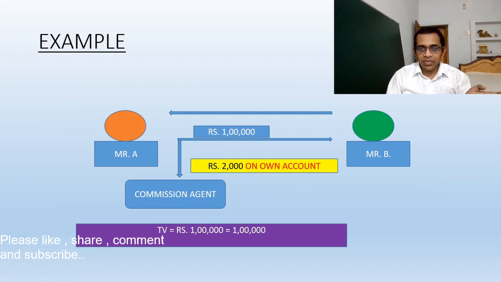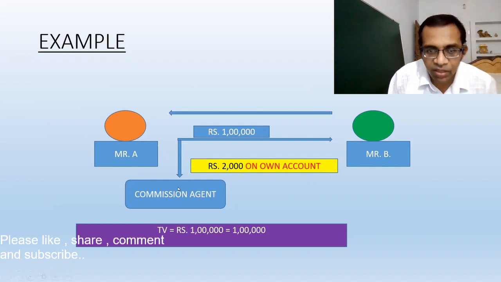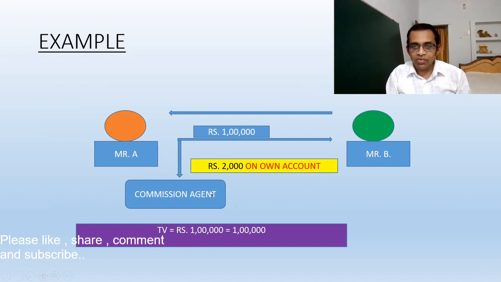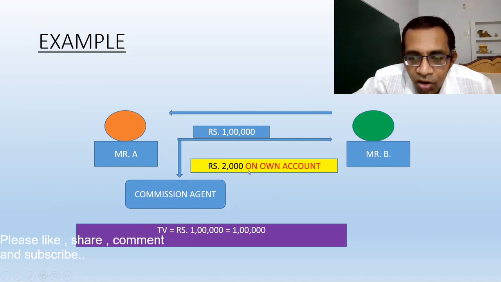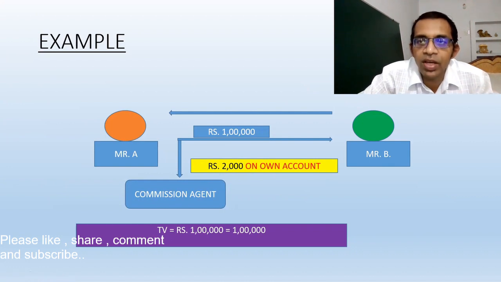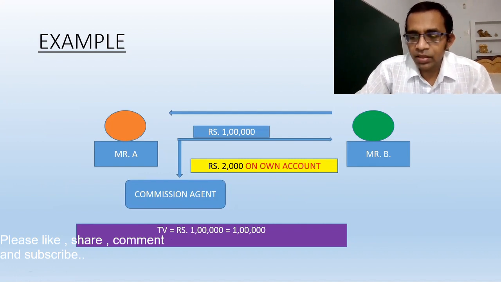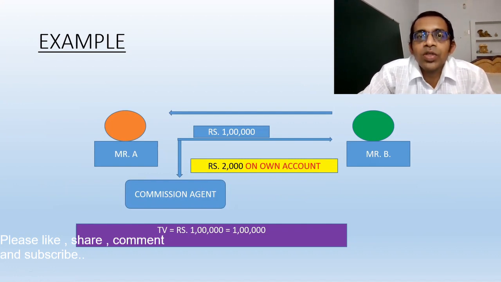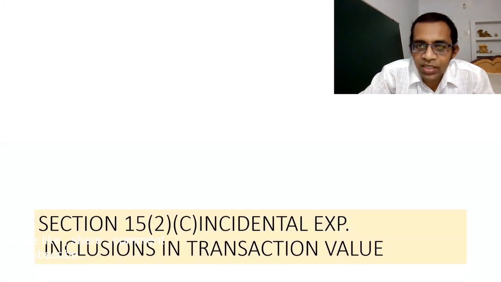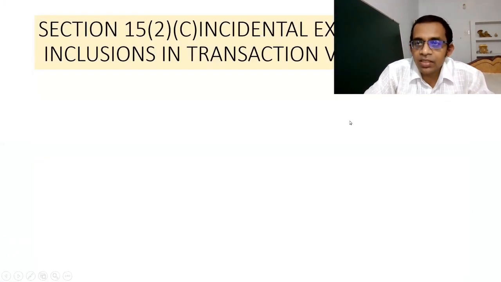this very supply. It means the supply of goods from Mr. B to Mr. A was not concerned with the payment of this commission. This was not in relation to that supply. So in that case, this 2000 will not be included in the transaction value. So you need to understand what things are included in the transaction value and what things are excluded. Now let us move further.